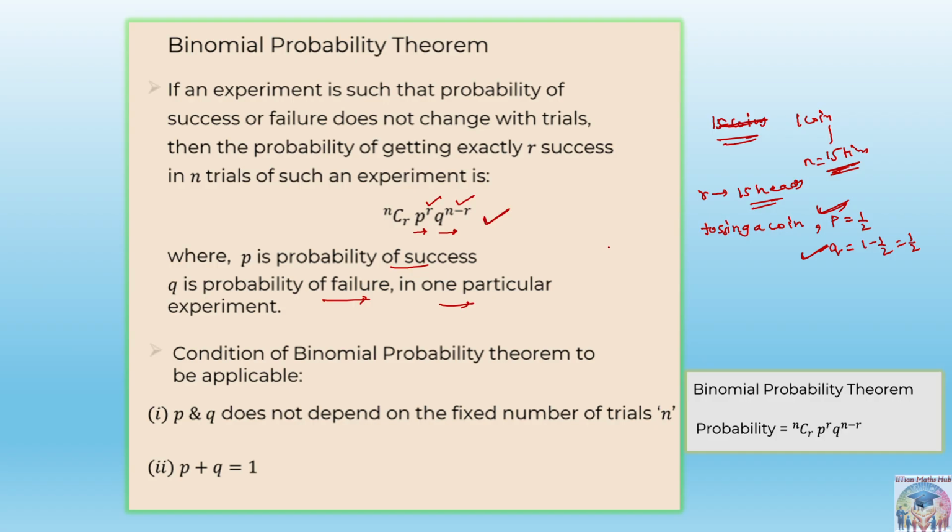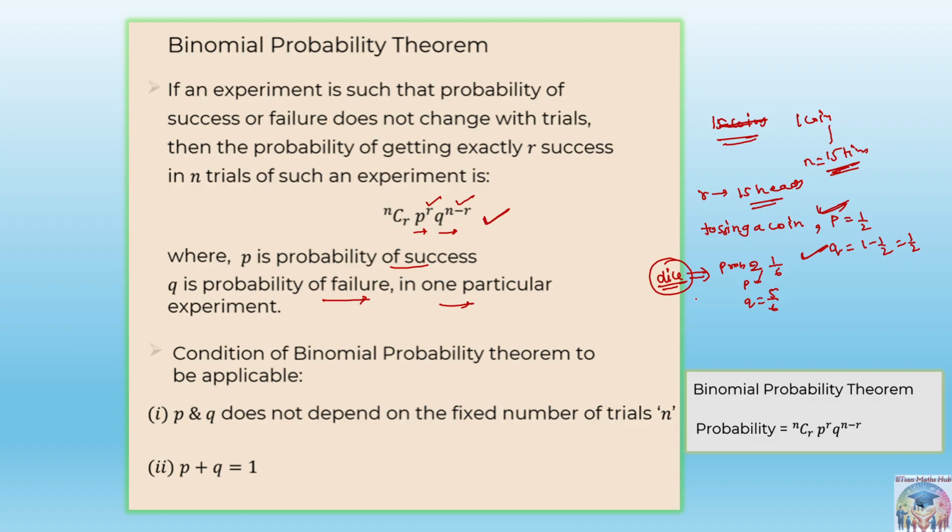An example: suppose there is a dice, and the probability of getting a 2 on the dice is 1 by 6, you know that, right? The probability of not getting 2 will be 5 by 6. So this is success, this is failure.